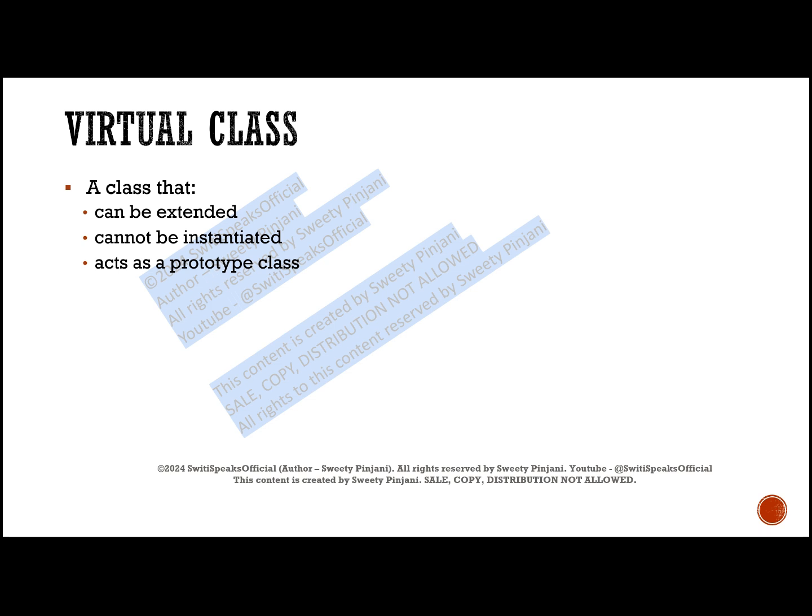It will provide a template or prototype for all those things, but the implementation will not be there. This is the virtual class. How do you know whether the class is virtual? We use the keyword virtual before the class. This is how you will know that the class is virtual, by seeing the keyword virtual.